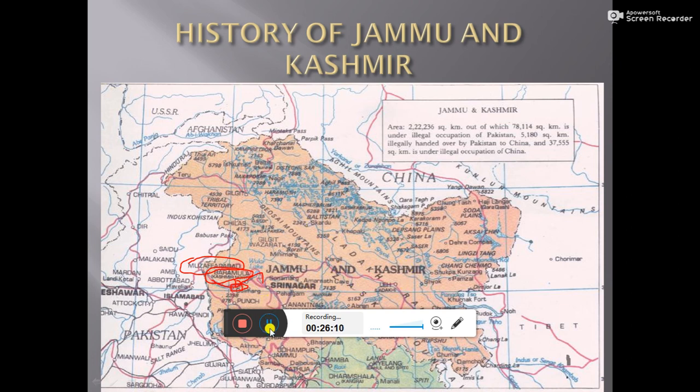Hari Singh signed this agreement on 26 October 1947. On 27th October they said that in the morning their forces would reach Srinagar and protect Jammu and Kashmir.